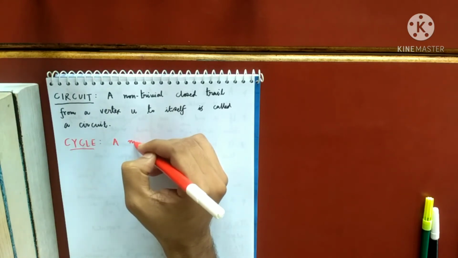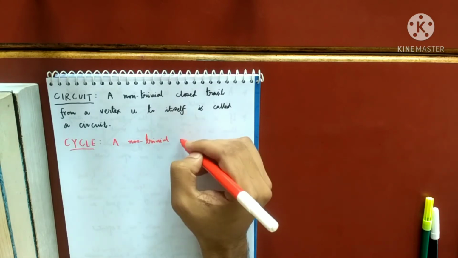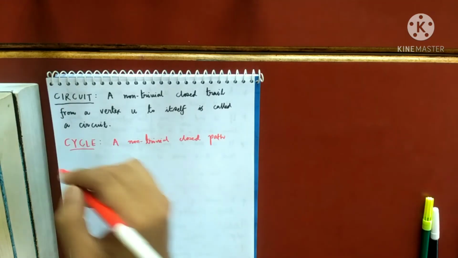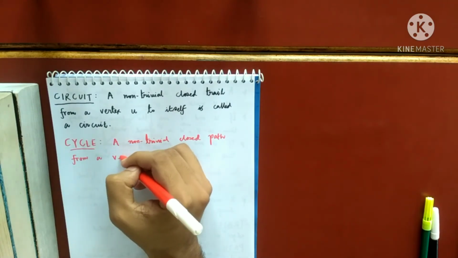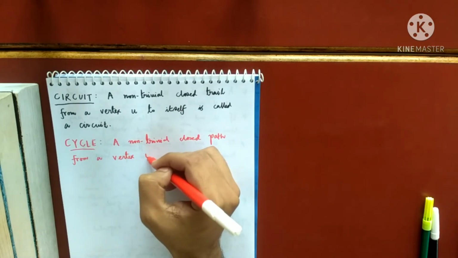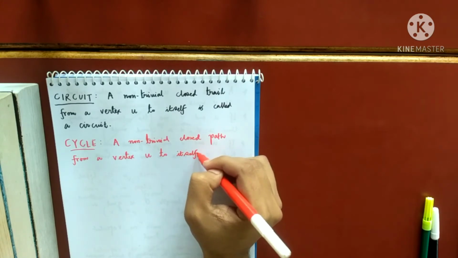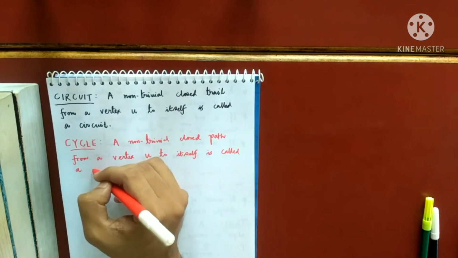So a non-trivial closed path from a vertex u to itself is called a cycle.